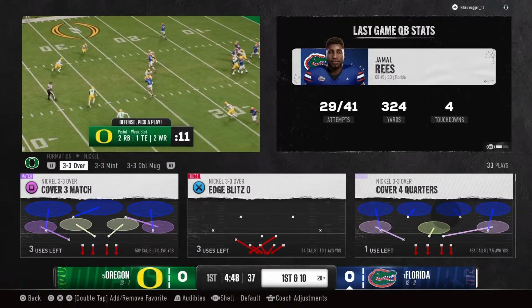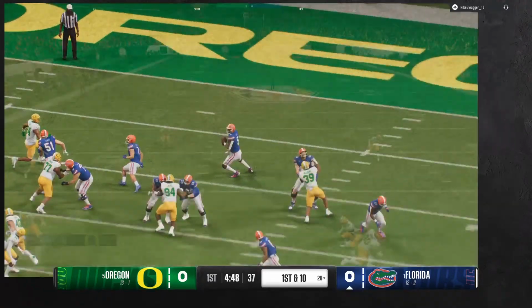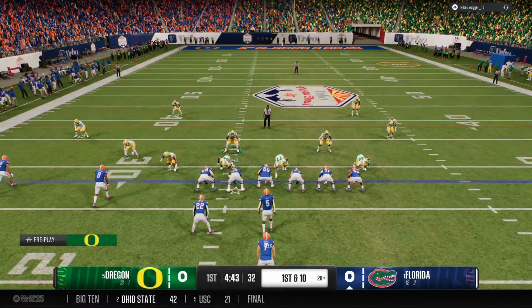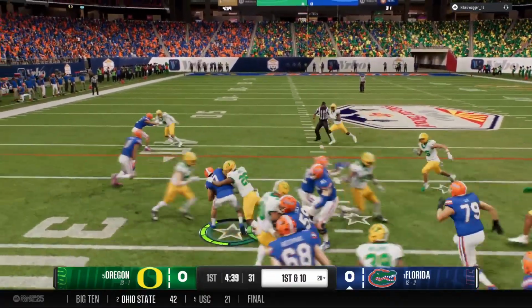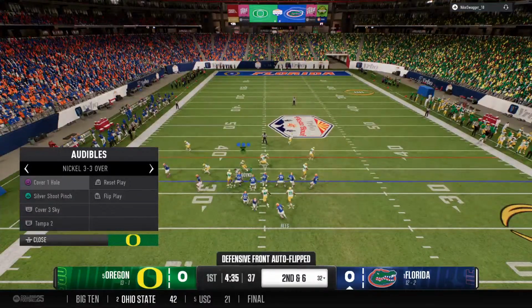How about the offense here dialing up a good zone beater? Let's give credit to the coordinator for calling the right play at the right time and the receiver finding the hole in that zone. That completion good for a first down. The offense working with a new set of downs here. They bring him down to the 32-yard line. No huddle now for the offense.